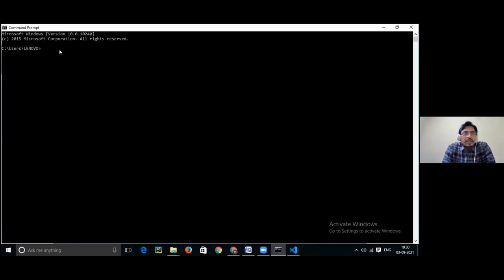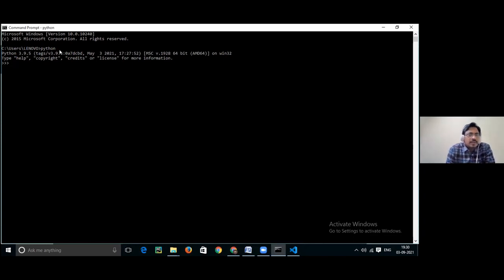To know whether Python is installed or not in our system, we have to type the command python. When we type the command python, we will be able to see the version of Python installed in our system. Now we can clearly see the version that is installed in this system is 3.9.5. 3.9.5 is the version of Python that is installed here.